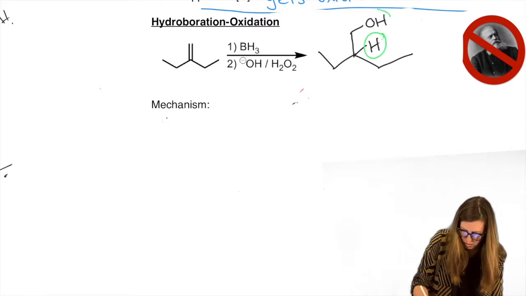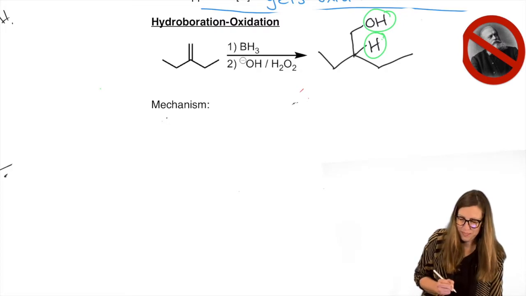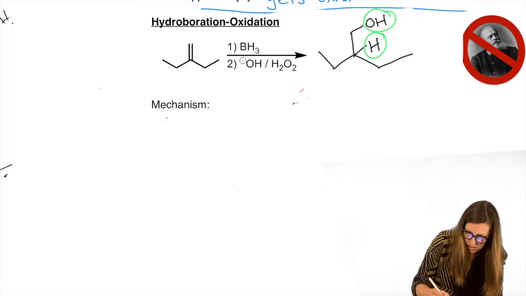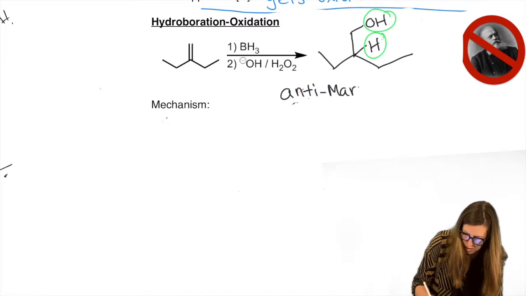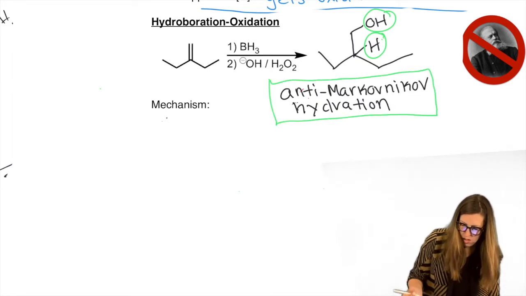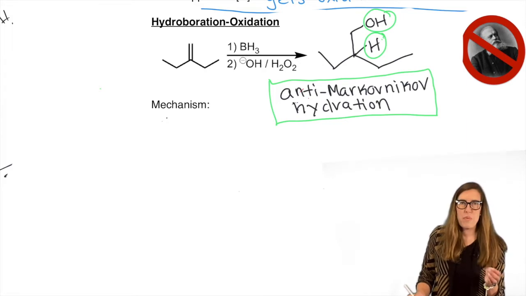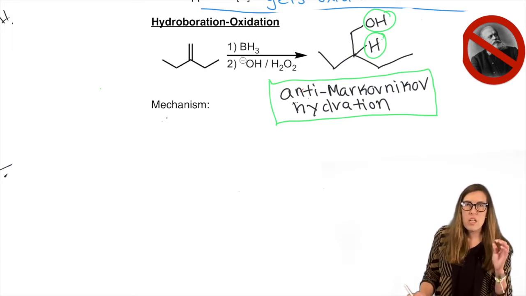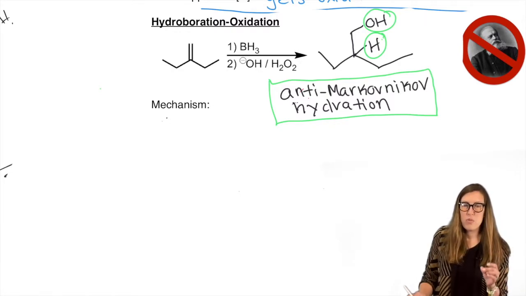Let's see. Here we go. And there. Okay. So let's write that out. Anti-Markovnikov hydration. That tells you what happened. We added an H and OH across a pi bond in the anti-Markovnikov fashion, where the OH went to the less substituted carbon, the H went to the more substituted carbon.